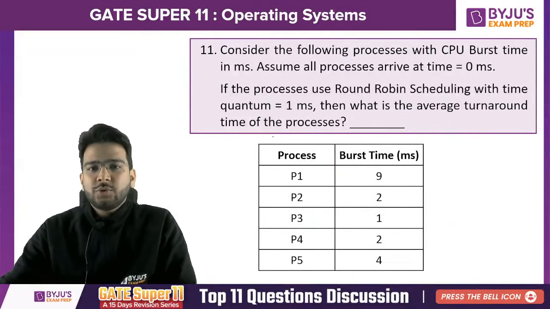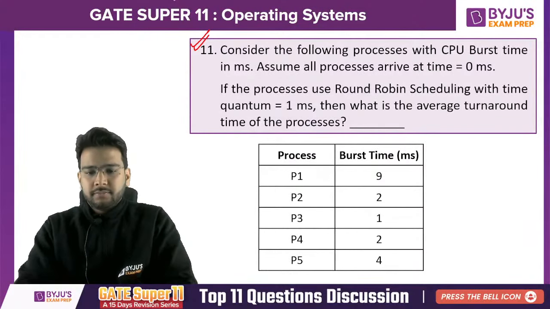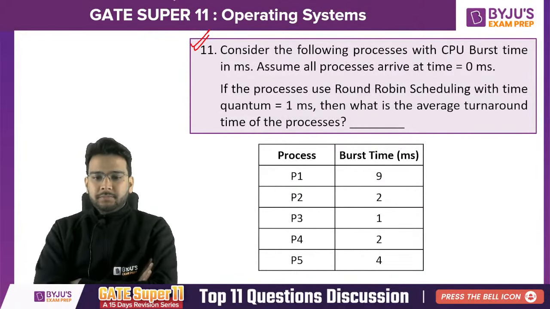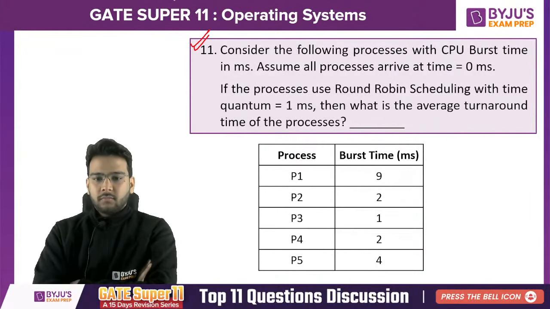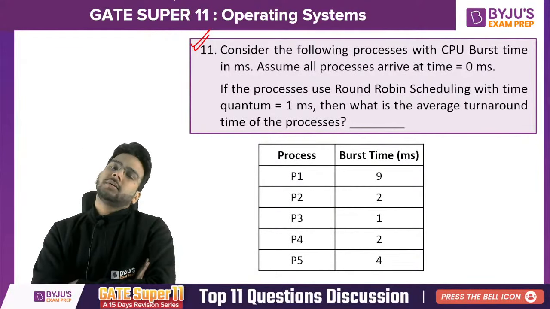Let's solve this last question based on the round robin CPU scheduling algorithm. Question number 11. Last question of today's class. Solve it.